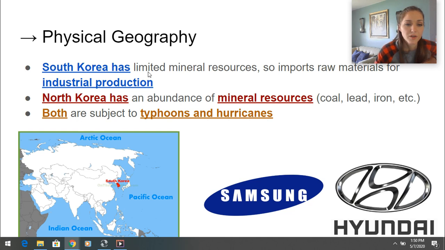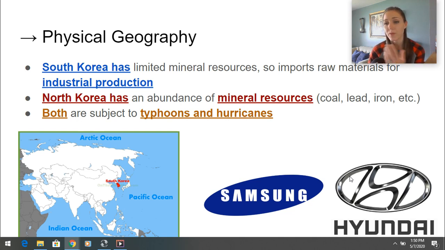This is all going to be one bullet point, the stuff that is underlined in blue. That's what you're going to write down for the next bullet point. South Korea, remember, they have a lot of mountains, so it's hard to farm. They also have limited mineral resources. So here's how they make money. Industrial production. They're making things.